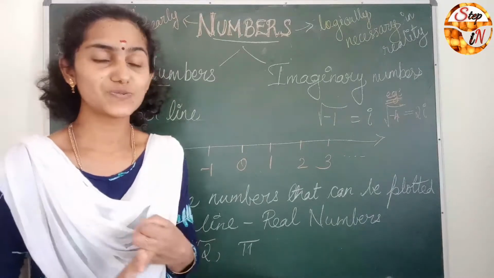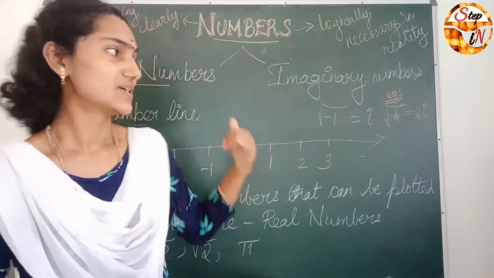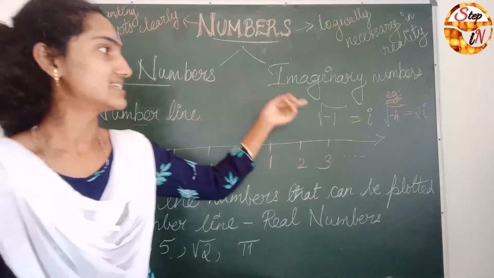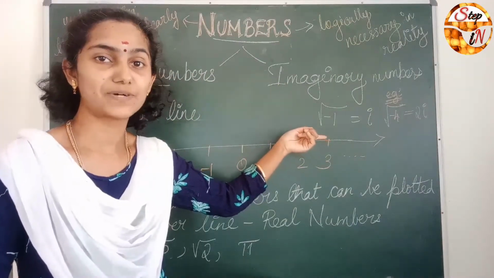Okay, so we can go with the kinds. There are two kinds of numbers: one is real numbers and another is imaginary numbers.